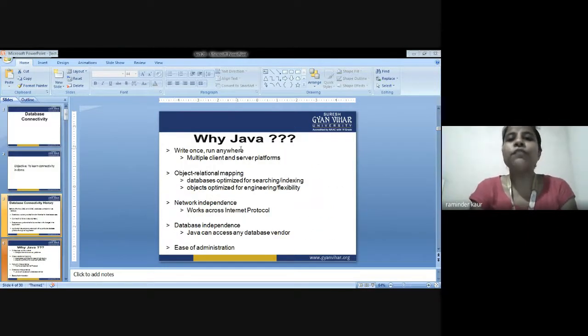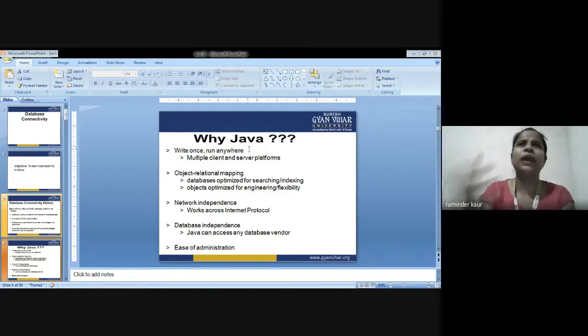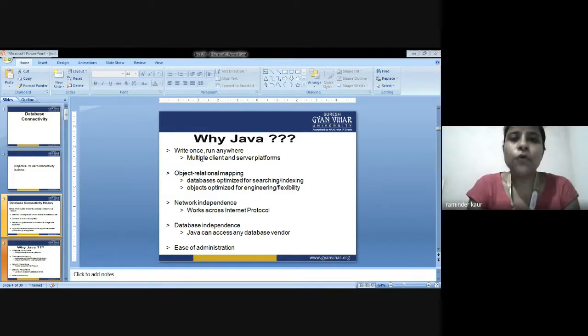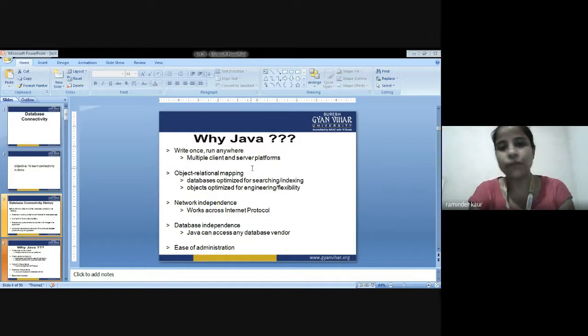Now, why are we switching to Java? Why Java? Because write once and we can run it anywhere. We are supposed to write code only once, and we are supposed to run it anywhere. We can run it online nowadays as well. No special resources or special platform is required. The only need is internet. So what is the main concern? Multiple clients and server platforms are there.